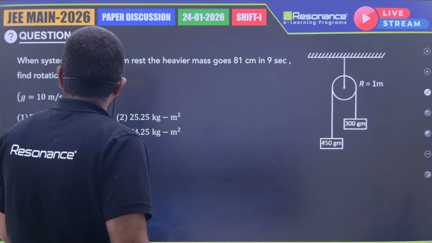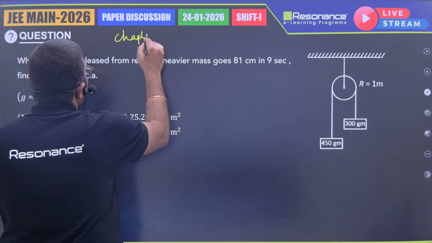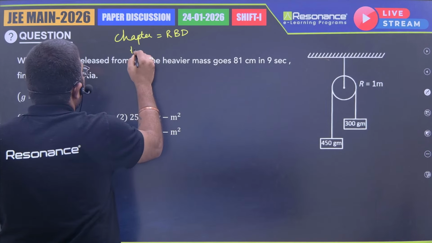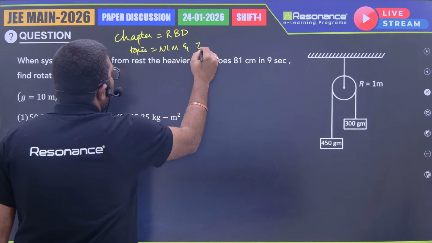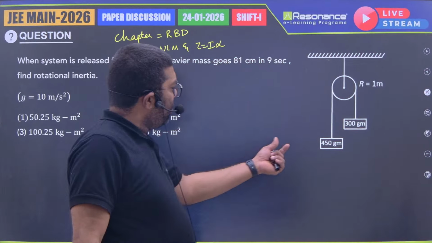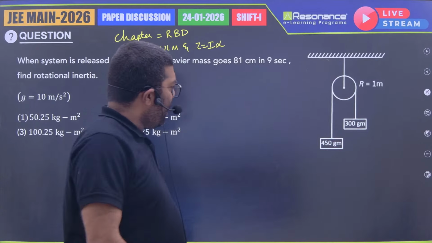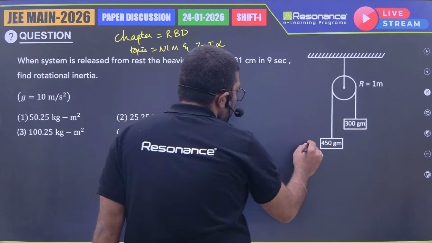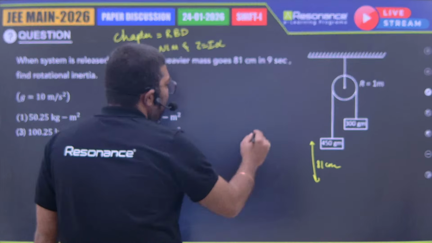Next, coming to this question. This chapter is RBD. Topic, NLM and application of tau equal to I alpha. They are suspending 450 grams and 300 grams with the use of a pulley, and they are telling that the 450 gram is displaced by 81 centimeter in 9 seconds.